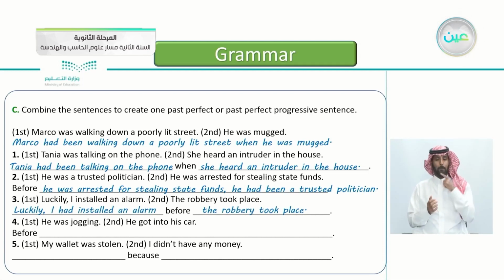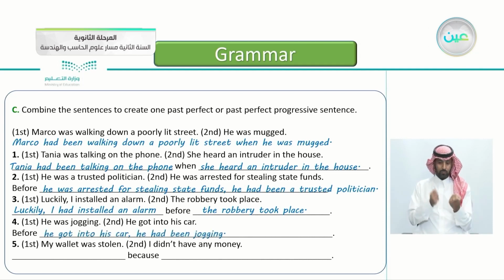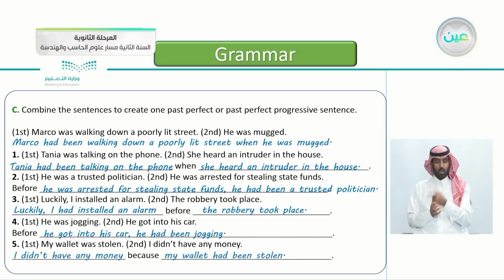Excellent. Number 4, he was jogging. He got into his car, and also the word before. Yes, before he got into his car, he had been jogging. Excellent. Number 5 here, the first event, my wallet was stolen. The second event, I didn't have any money. And also the word because. So how do we answer that? Yes, that's correct. I didn't have any money because my wallet had been stolen.